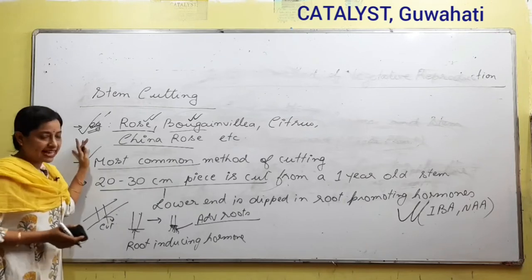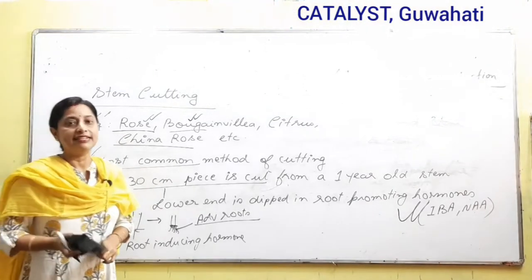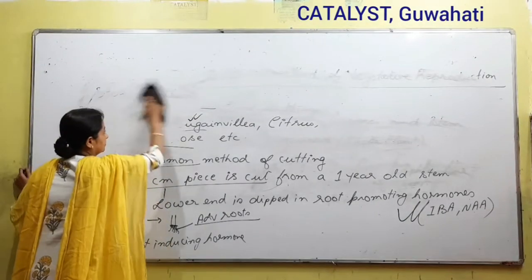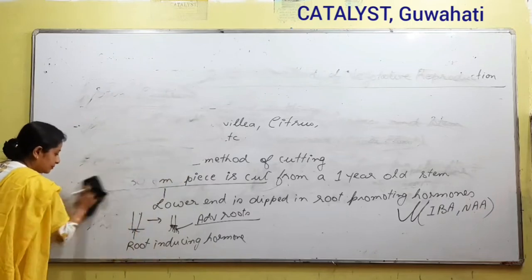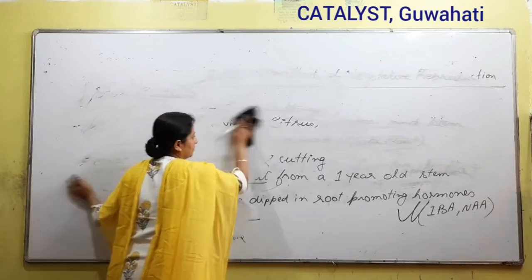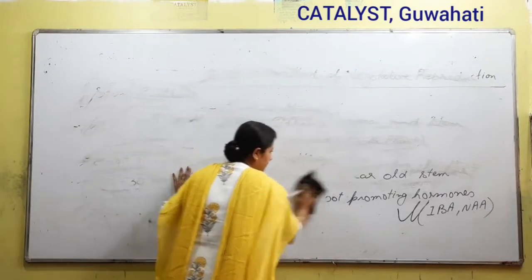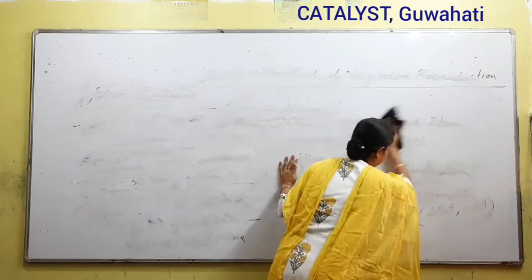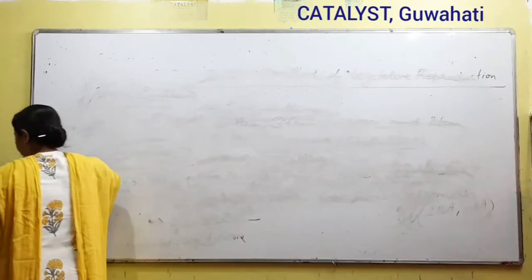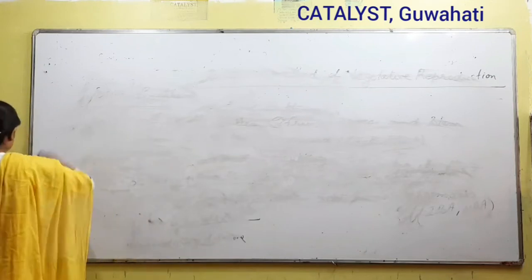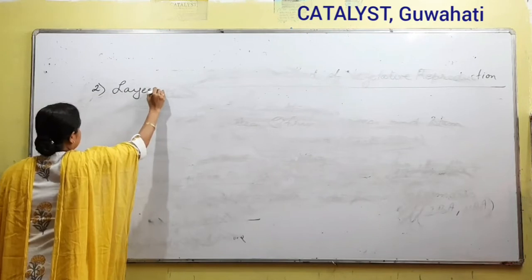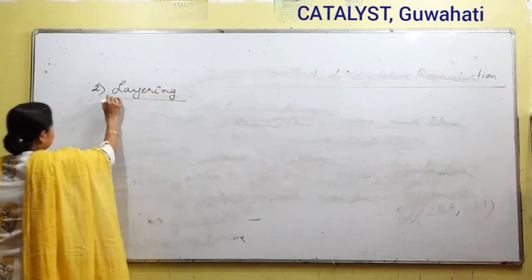Next, we move to the second method of artificial propagation, that is called layering. So we will be talking about layering now. So what is layering?